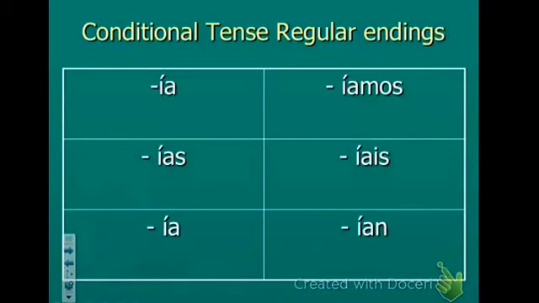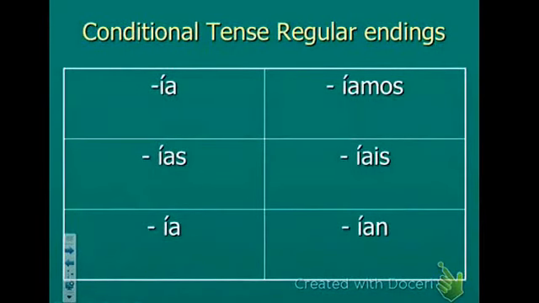The only difference is the imperfect tense, you're attaching it to the stem, and for the conditional, you're attaching it to the infinitive. So if we were going to do comer: comería, comerías, comería, comeríamos, don't worry about vosotros, and comerían. Just like we did future tense.